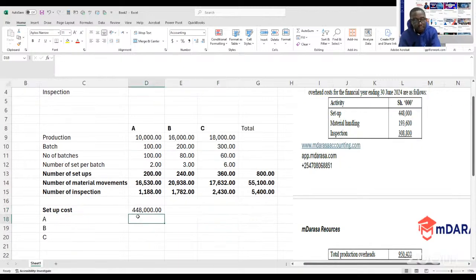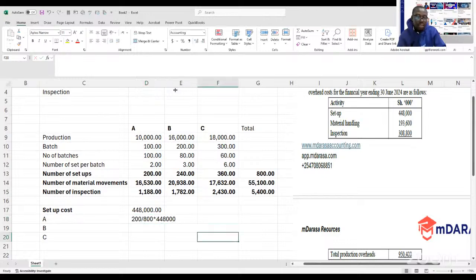Product A, setup. What is the best cost driver for setup? The best cost driver for setup, what we've seen here, is the number of setup. So how will we allocate of the total cost? How much are we going to allocate for product A? So we are going to take, of course, the portion of product A, which is 200, divide by the total, that will give us the proportion, times the total cost, which is 448,000.